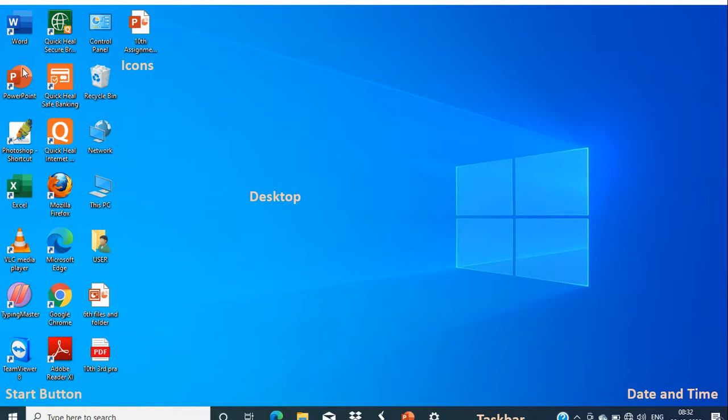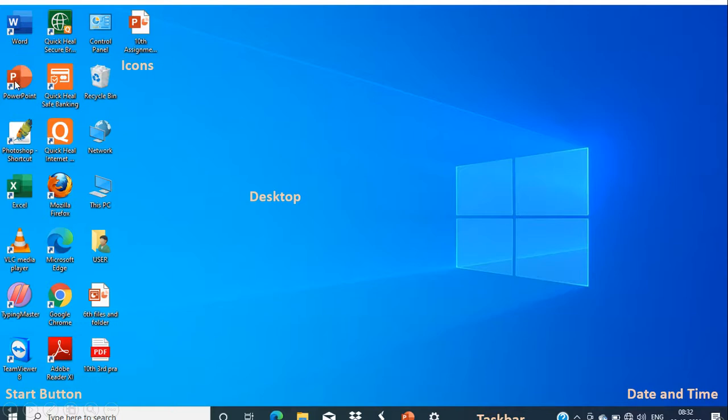The small pictures you're seeing on the left side of the screen are called icons. The icons are actually the programs you work with. The icons are thumbnails of the pictures, or you can say the pictorial presentation of the programs in your computer. The pictorial presentation helps you identify exactly the program to open, such as if you want to open Microsoft Word, you can click here on Microsoft Word.